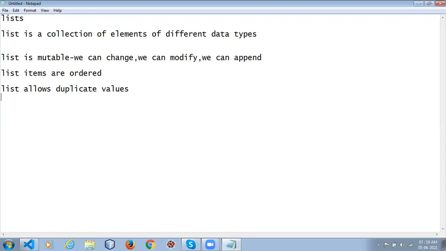Again, list items are indexed. Starting index is 0.